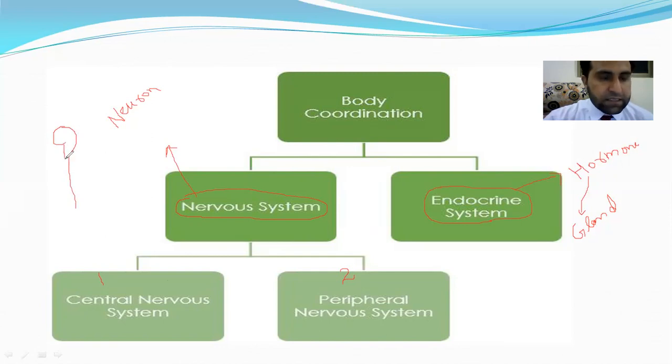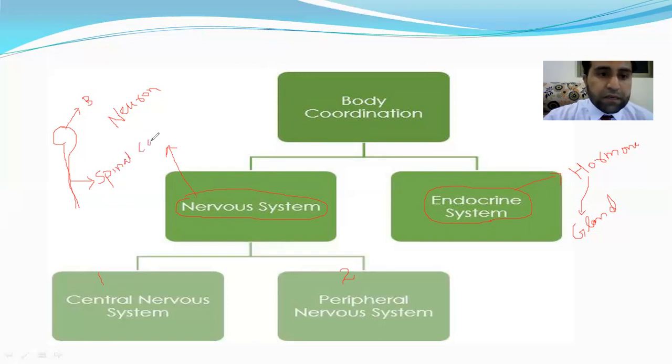The system of brain and spinal cord is called the central nervous system.